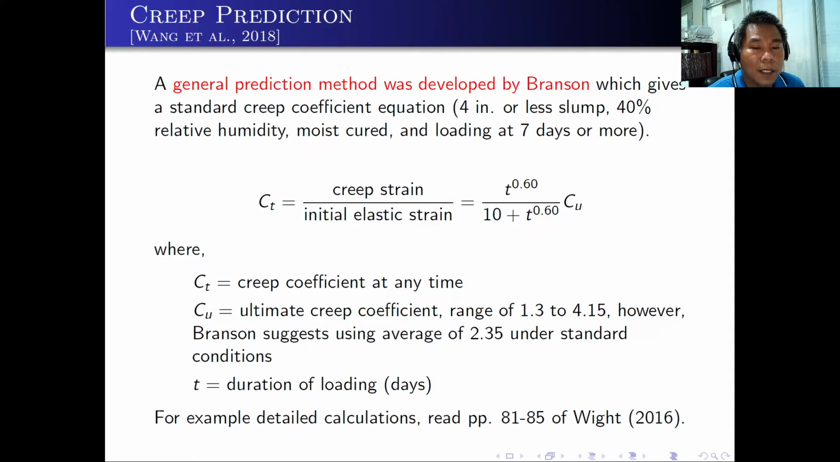Here C sub t is the creep coefficient at any time. C sub u is the ultimate creep coefficient, which ranges from 1.3 to 4.15. However, Branson suggests using an average of 2.35 under standard conditions. And t is the duration of loading in days. For a detailed calculation of creep, you can look at the book of Wight, pages 81 to 85.